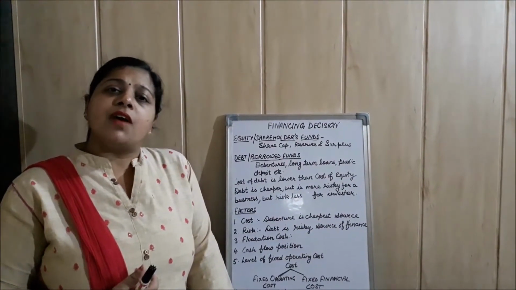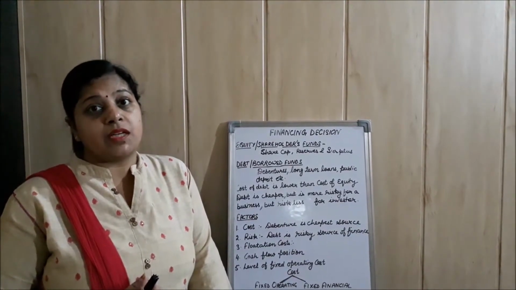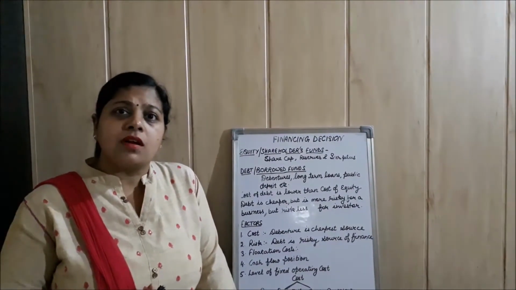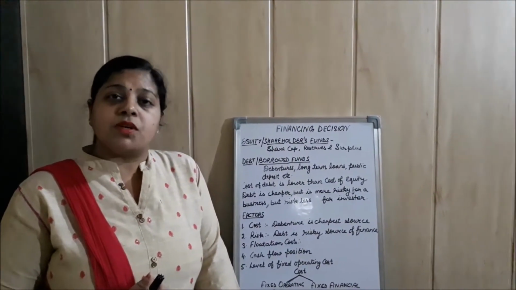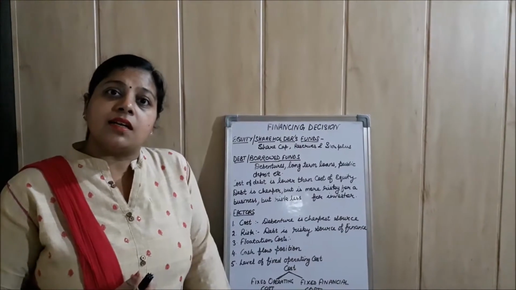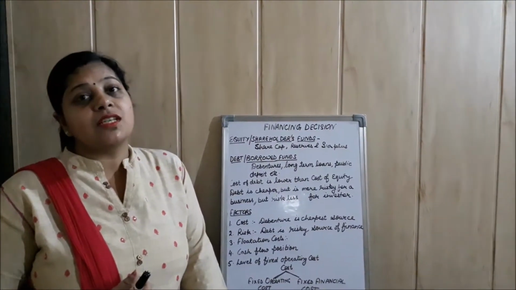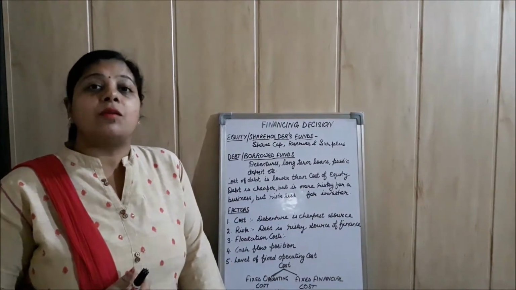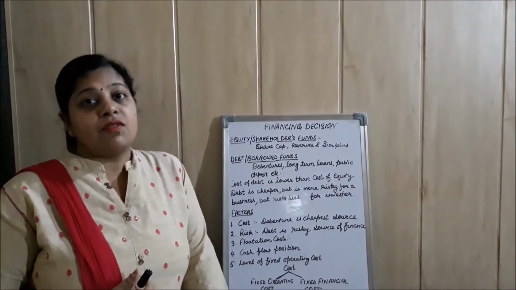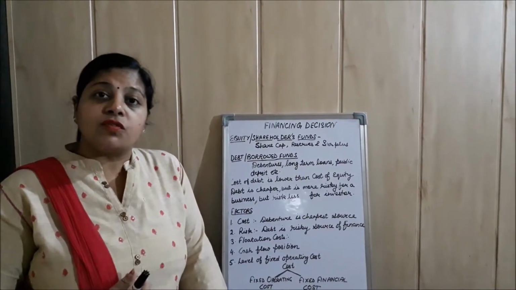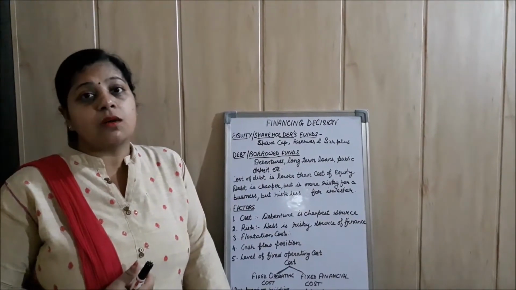Now if anybody is investing his or her money in any company by way of loan, debenture or shares, such a person will expect some return from the company. Anyone who is giving a loan to the company will expect some interest from the company. Anyone who is buying debentures of the company will also expect some interest.